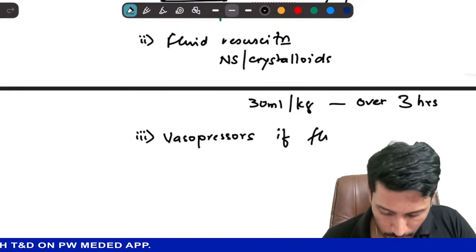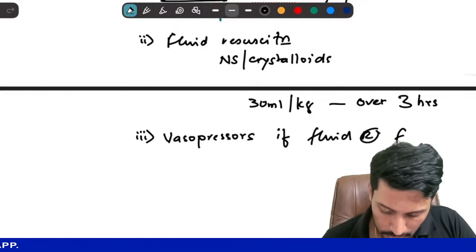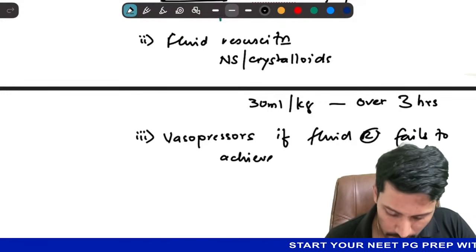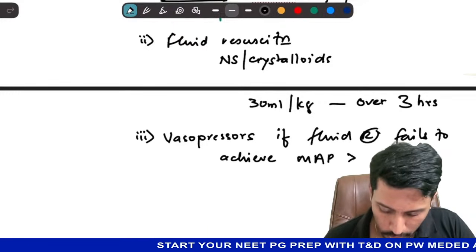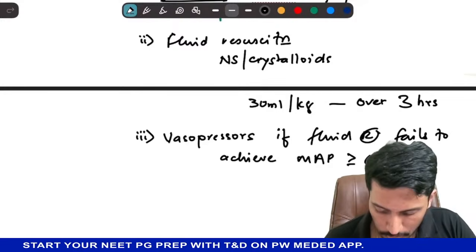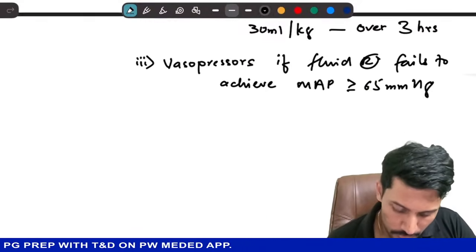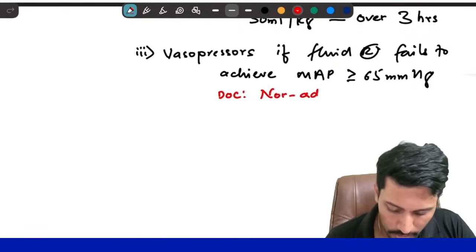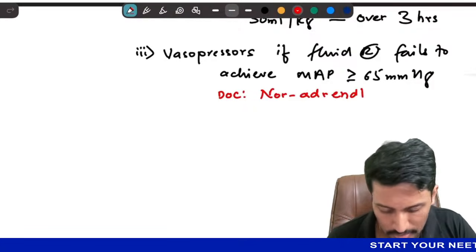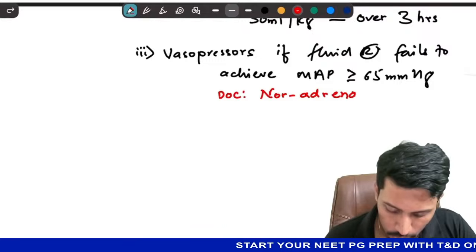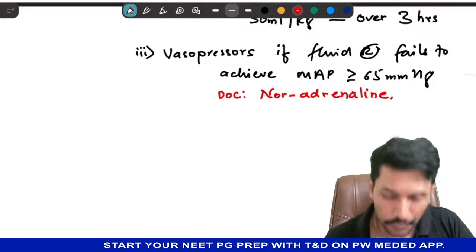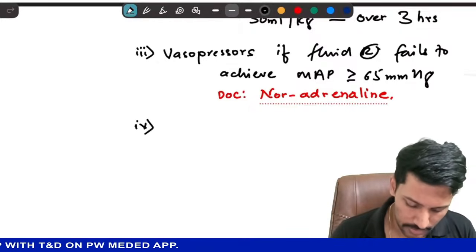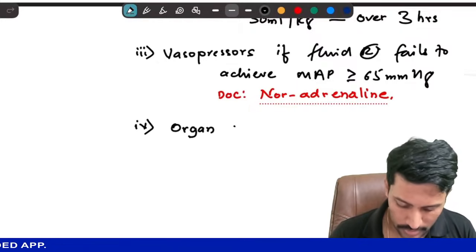If fluid resuscitation fails to achieve a mean arterial pressure of more than or equal to 65 millimeters of mercury, in that case what are we using? The vasopressor of choice is going to be noradrenaline. When noradrenaline is not achieving the result, you can consider using adrenaline and dopamine, but noradrenaline is the drug of choice. And fourth, your organs may be failing, so you might have to consider organ support.